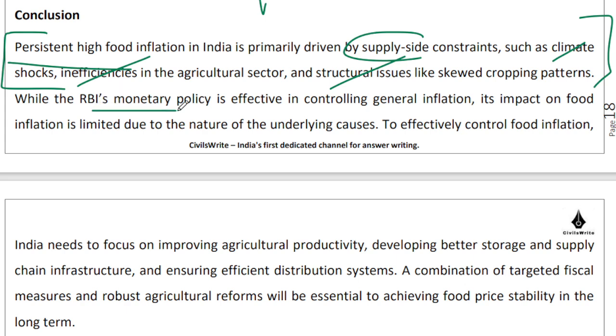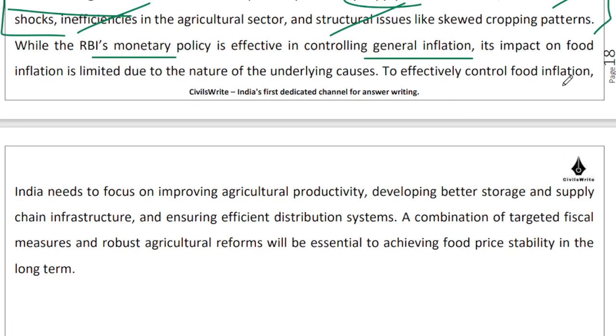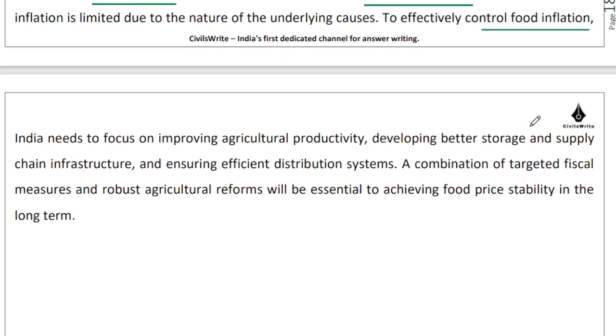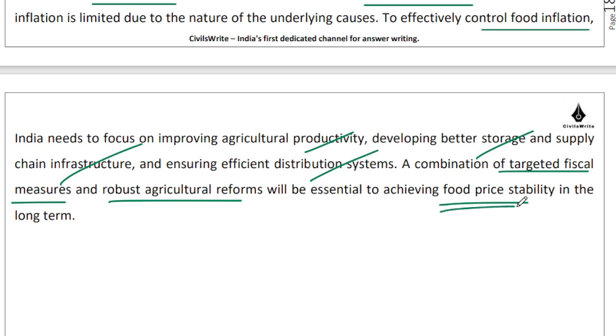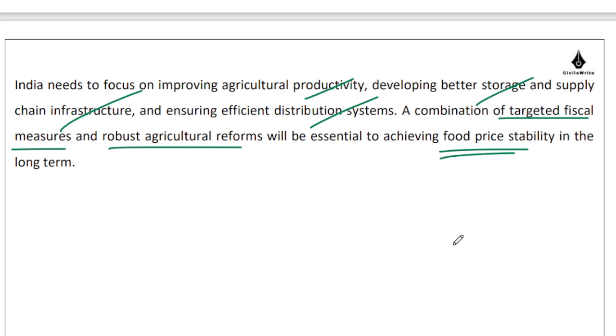Yes, monetary policy is there. It can control general levels of inflation, but being able to impact food inflation in a very narrow sense, that's not happening. It's not effective. If you want to effectively control food inflation, yes, RBI needs to attack the problem from its side, but you need to improve productivity, you need to improve storage infrastructure, you need to improve supply chain infrastructure, you need to improve distribution infrastructure, right? So we require targeted fiscal measures, support from the government for these steps. We need robust agricultural reforms, and thereafter we will be able to achieve food price stability in our country. This is the broad approach that you need to take for this question.